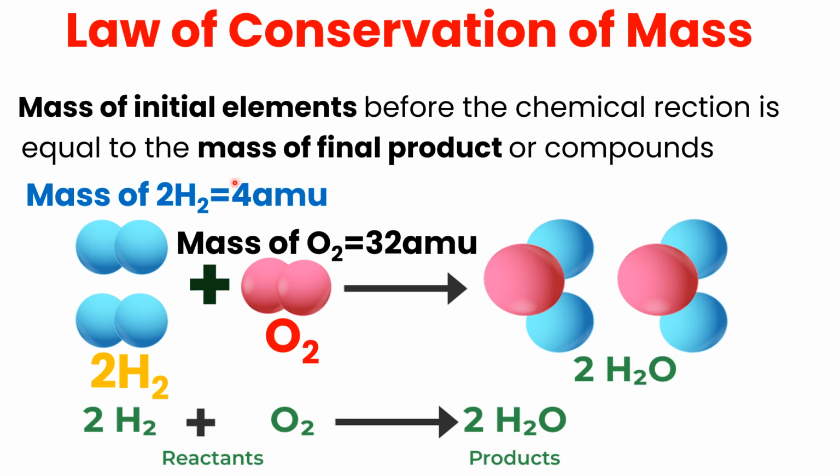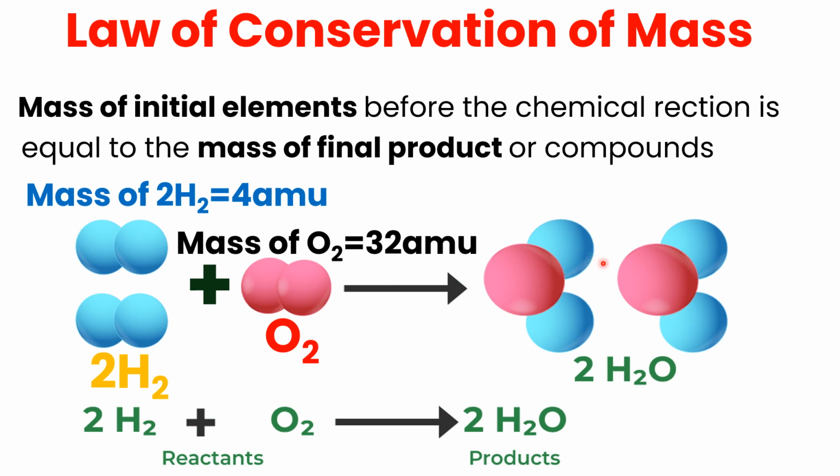So dear student, on the reactant side, the total mass of the hydrogen molecule and oxygen molecule is 36. The law of conservation of mass basically says that the mass of the initial product will be equal to the mass of the final product. So the mass of the initial reactants is 36, and the final mass of the final product will also be 36.